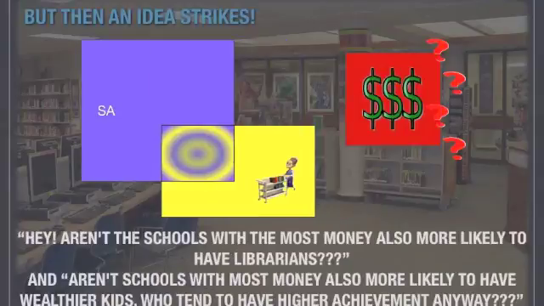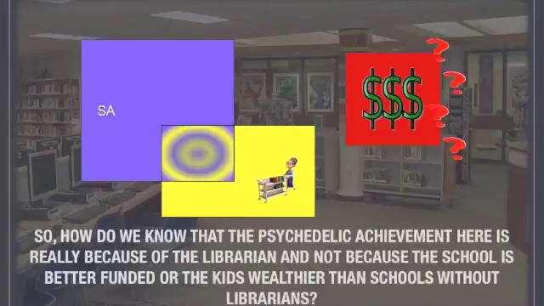But then an idea strikes you. Hey, aren't the schools with the most money also more likely to have librarians? And aren't schools with the most money also most likely to have wealthier kids who tend to have higher achievement anyway? So, how do we know that the student achievement here is really because of the librarian and not because the school is better funded or the kids wealthier than schools without librarians?